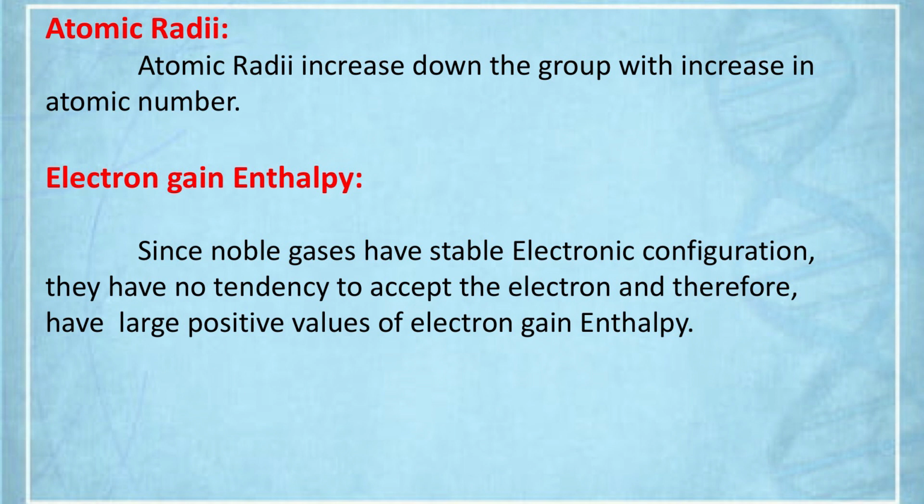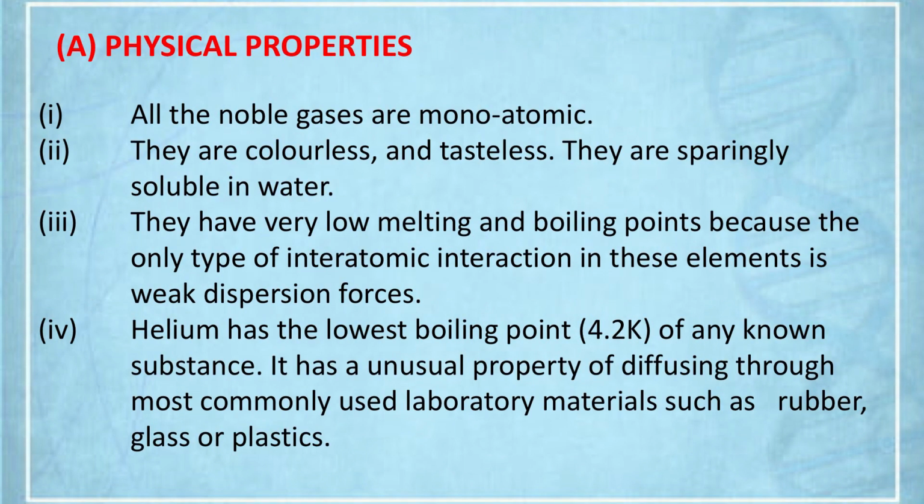If an electron is to be added, we have to supply energy. That means they have negative electron affinity or positive electron gain enthalpy. That means energy must be supplied for the addition of an electron to the noble gases. So, they have positive electron gain enthalpy. Why is this so? Because of the stable electron configuration, they don't have any tendency to accept the electron. Is that clear? Then physical properties: all the noble gases are monoatomic.